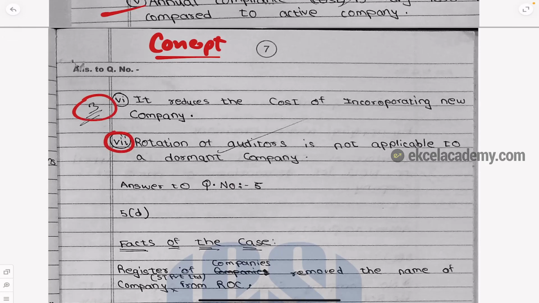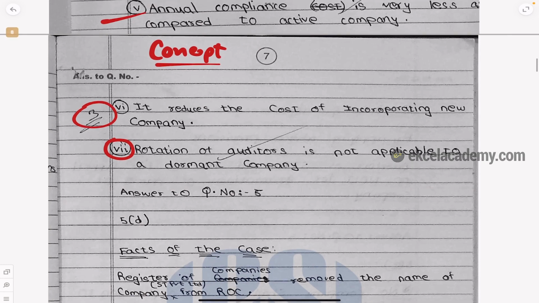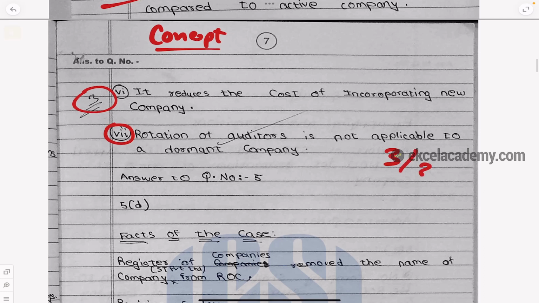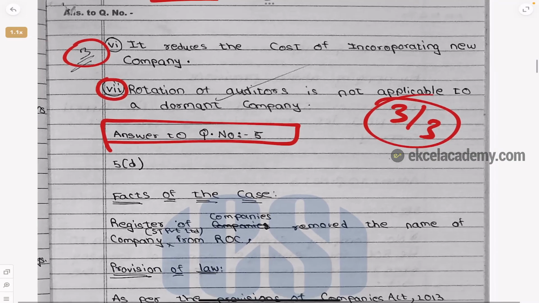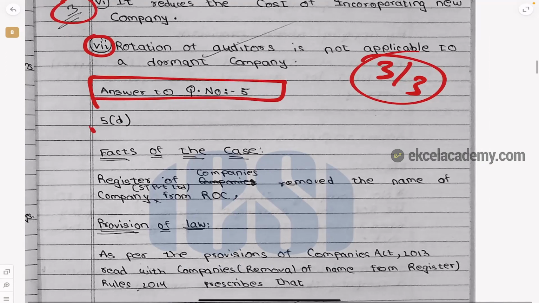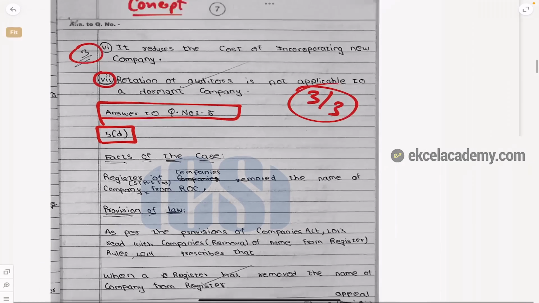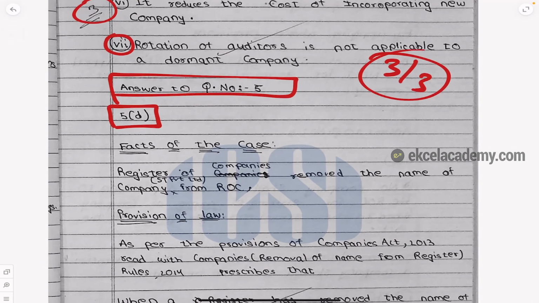Why? Because he knew it and he wrote. So when you know something, write everything which you know and just see that 3 marks has been given out of 3. Then answer to question number 5. See, he has given here again answer to question number 5. It's so beautifully presented. Then which in that 5D. So there is no confusion for the person who is correcting the paper. It is so clear. These are simple basic things which you should do. Many students miss it out.